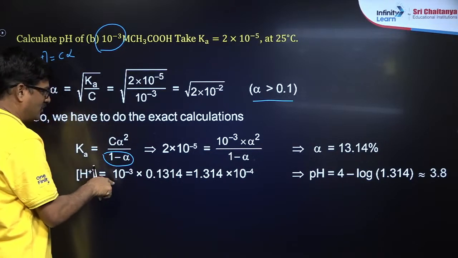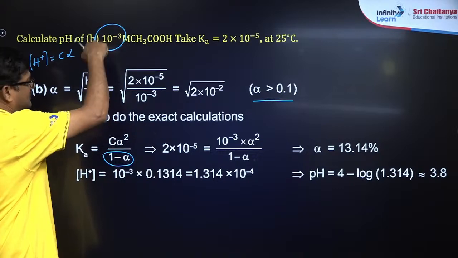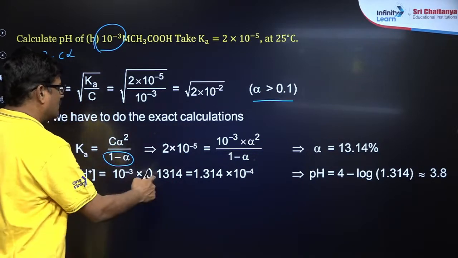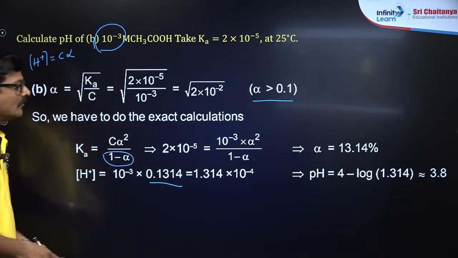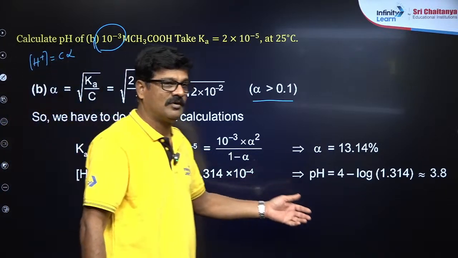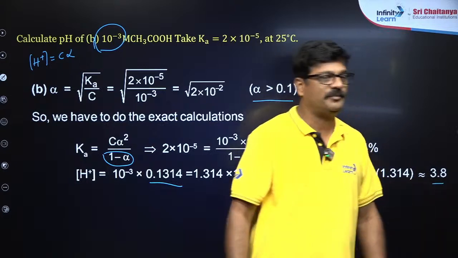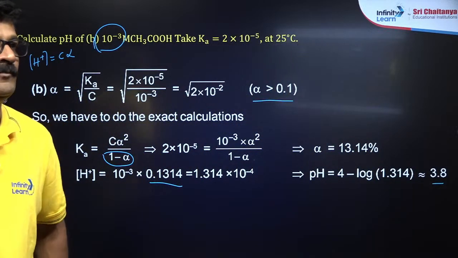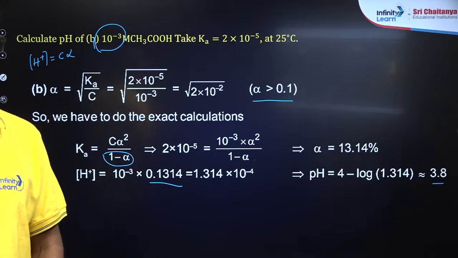ओके, C वैल्यू 10⁻³ है, अल्फा वैल्यू 13.14 का मतलब 0.1314. On solving, so pH is equal to 3.8. pH is equal to 3.8. ठीक है?